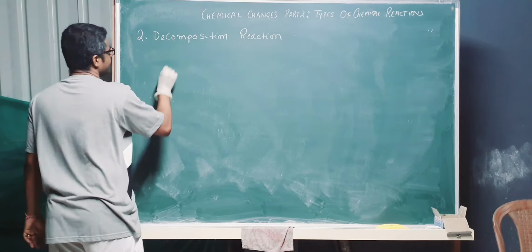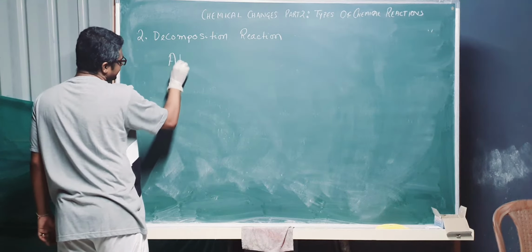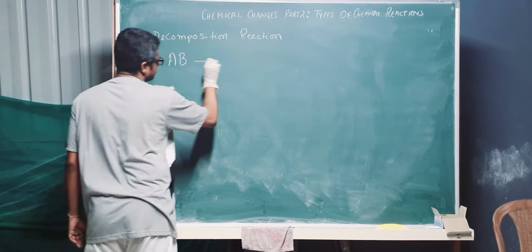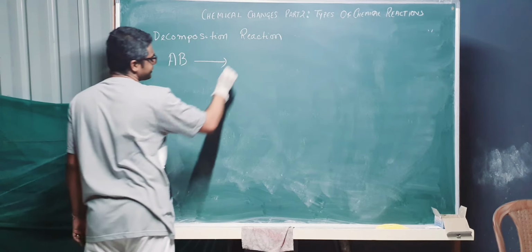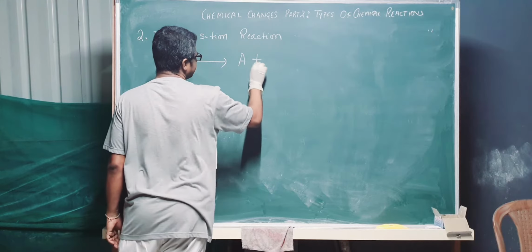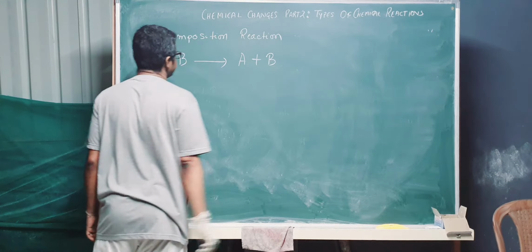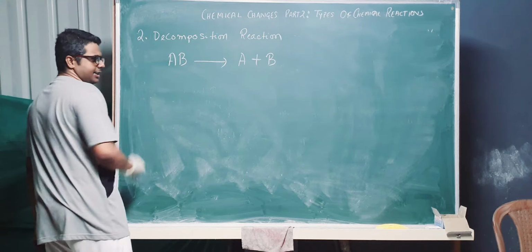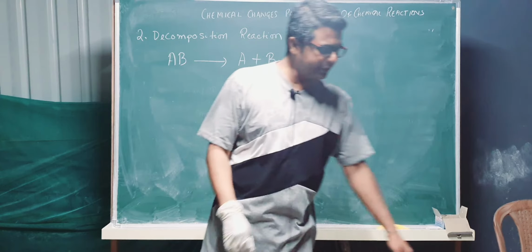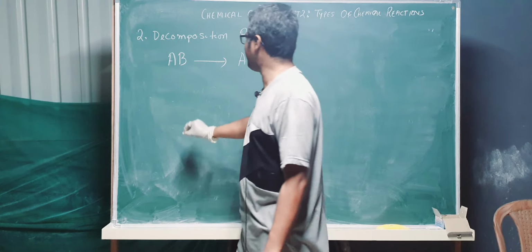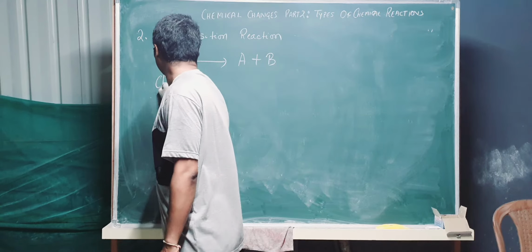So in this case, this is a compound, it gives two simpler species. You can write, if you want to write the definition, AB is a chemical compound.